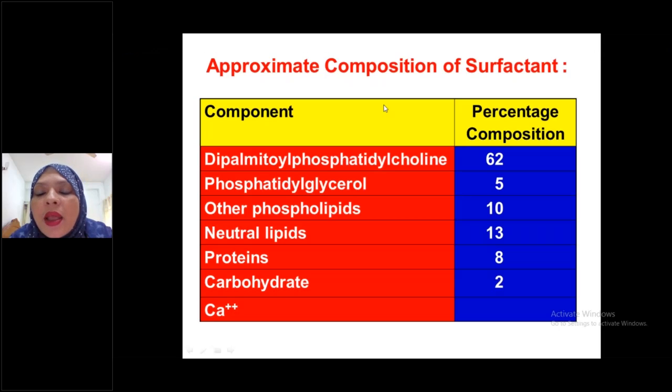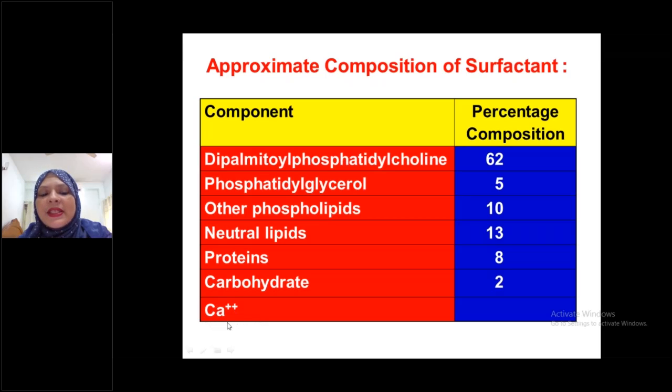Please write down the pronunciation, dipalmitoyl phosphatidylcholine. You have to tell this. It constitutes 62% of the surfactant. Phosphatidylglycerol only 5%, other phospholipids 10%, neutral lipid 13%, proteins 8%, carbohydrate 2%, and one electrolyte present here, calcium.